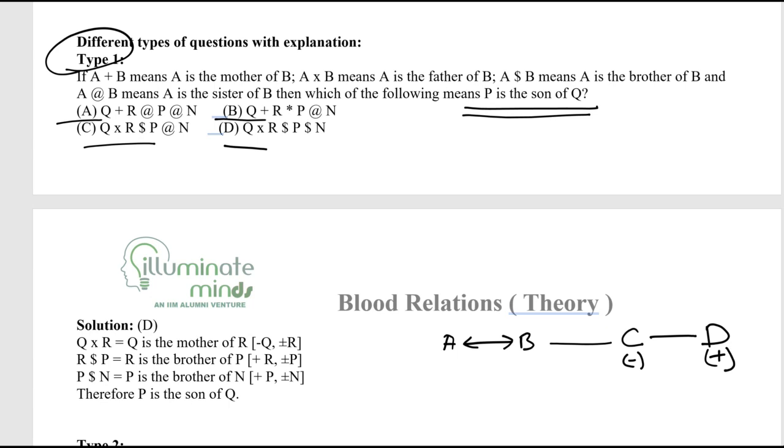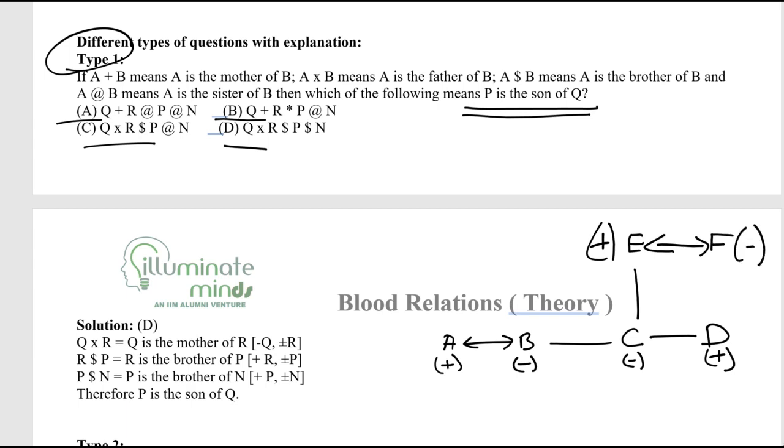Next, if it is written A is husband of B, I will put plus over A, and in case of B I will put a minus sign. This is very important as far as blood relations are concerned, else it can get confusing. Next, let's say C is daughter of E, so I will make such a diagram, a vertical line. Now I'm still not clear about the gender of E. So C is daughter of E, so C's gender is clear but E's gender is not clear. Similarly, if it is written that E is husband of F, I will make such a diagram and put plus in front of E and minus in front of F.